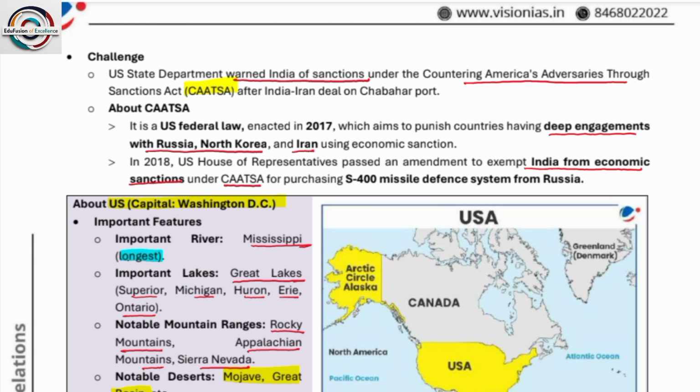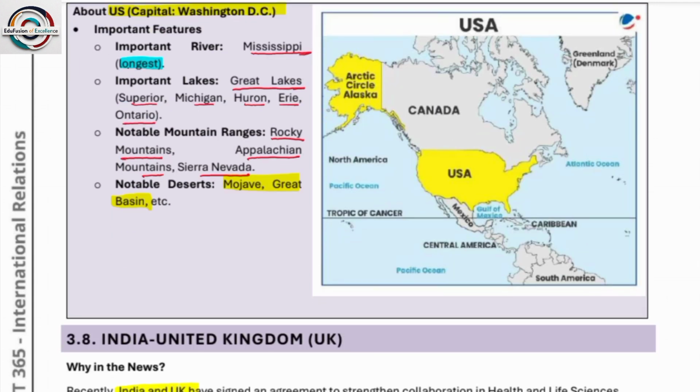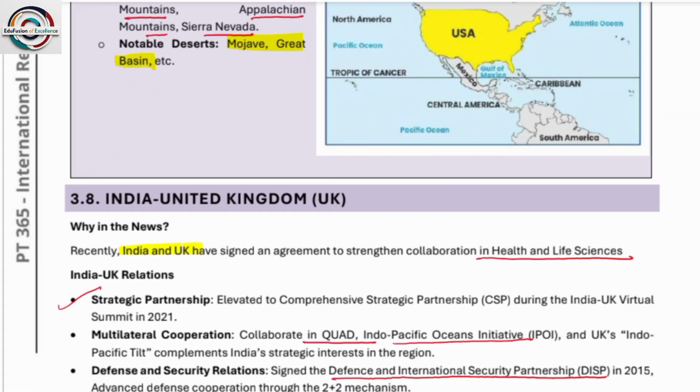Okay. So next, some of the important rivers like the Mississippi, that is the longest river in the US. Important lakes like the Great Lakes: Superior, Michigan, Huron, Erie and Ontario. Notable mountain ranges like the Rocky Mountains, Appalachian Mountains and Sierra Nevada. Notable deserts like Mojave and Great Basin.